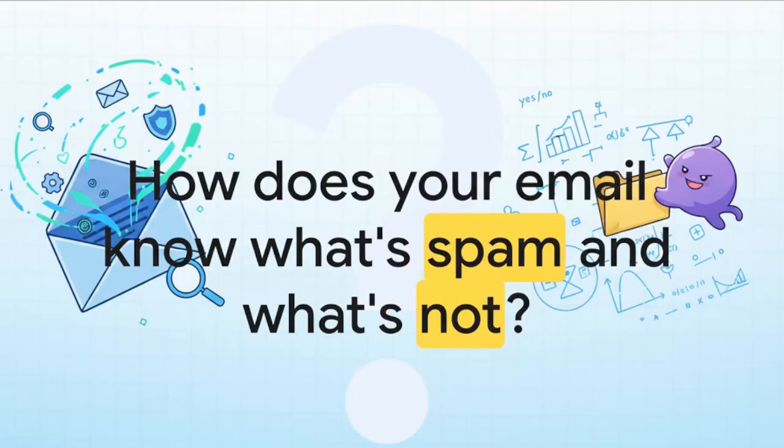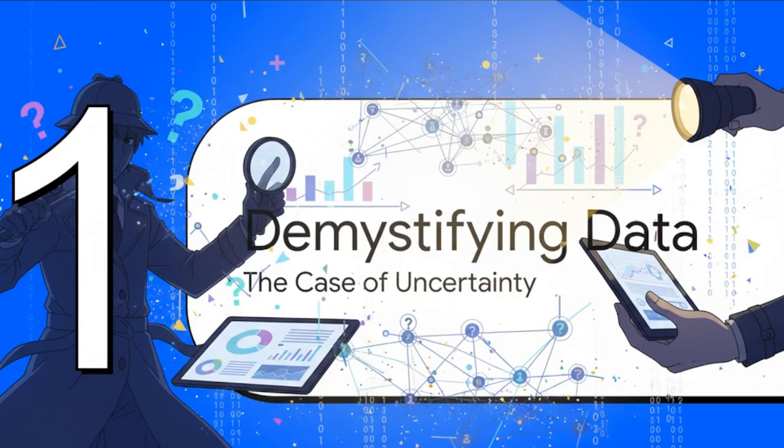I mean, this is something you deal with every single day, right? But have you ever really stopped to think about it? How in the world does your inbox know how to filter all that junk out from the stuff you actually want to read? You know, to solve a mystery like this one, we can't just guess. We're wading right into the case of uncertainty. See, the computer isn't 100% sure that an email is spam. It has to make a really good, educated guess.